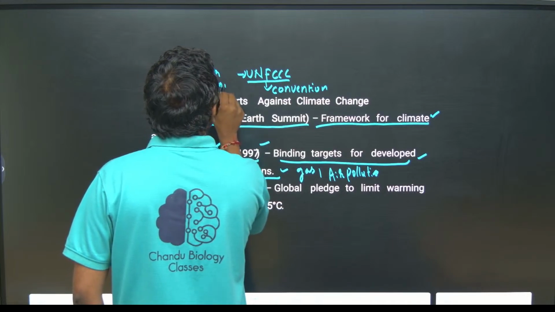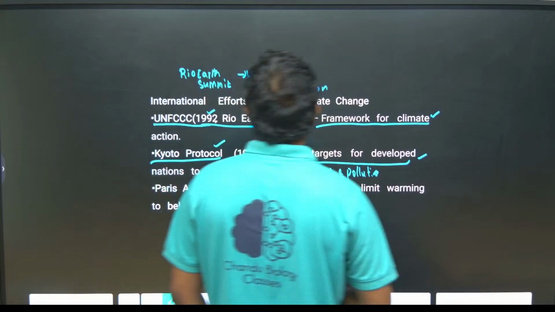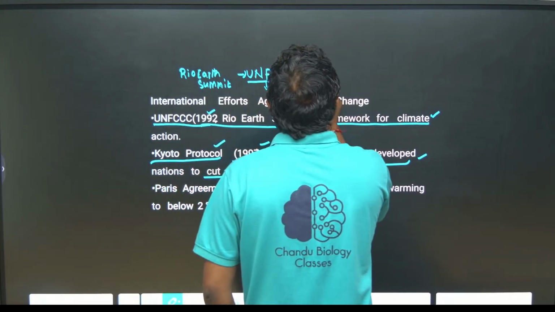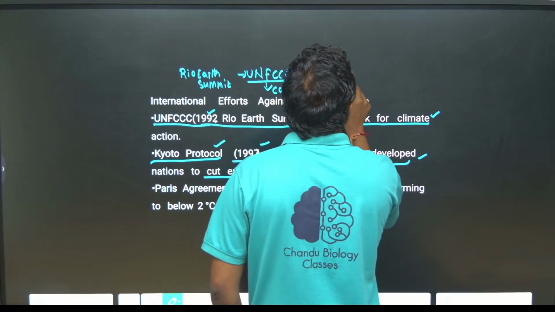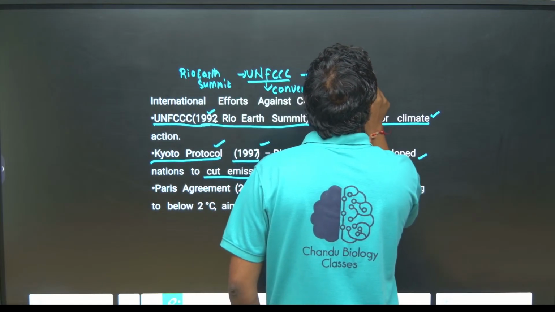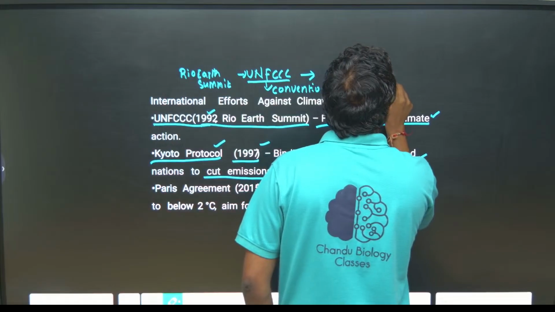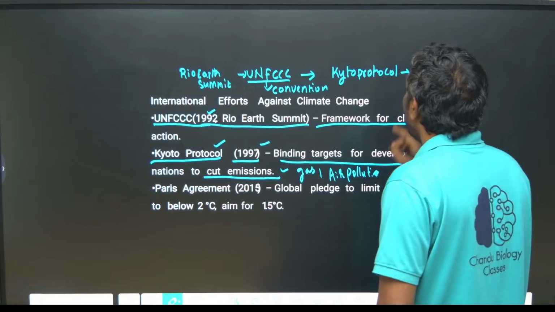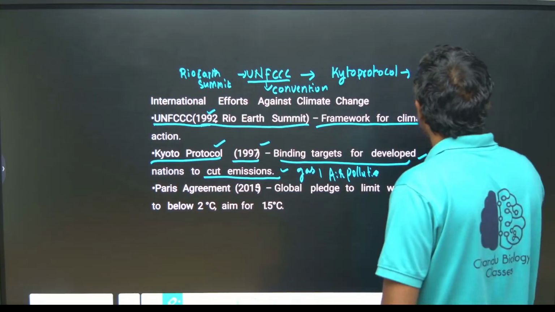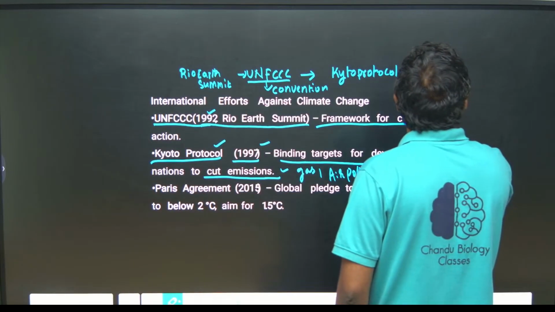From the UNFCCC, there is a protocol, the Kyoto Protocol, about climate change gases, air pollution and climate change.